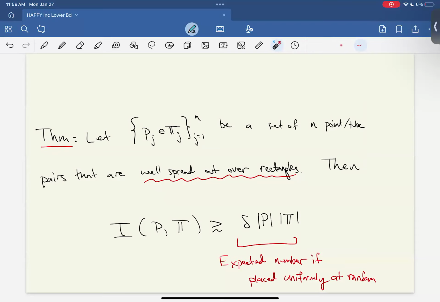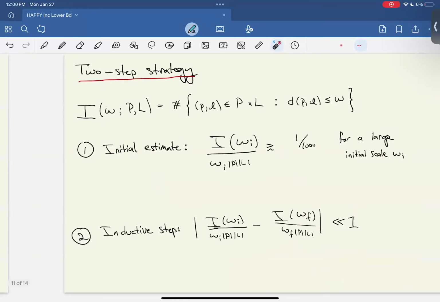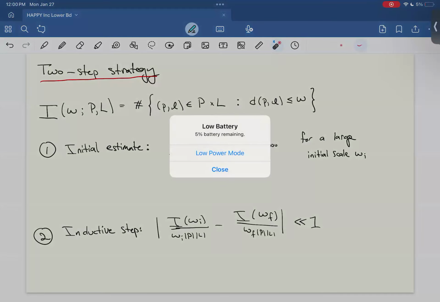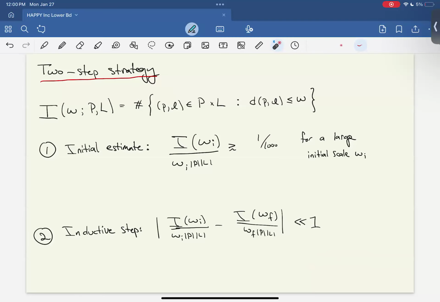Okay, and this theorem is combined with the rescaling idea in order to prove the extra incidence theorem from before. In order to prove this theorem, we use a two-step strategy that we learned from Roth. So we define a multi-scale incidence quantity, I of W, P, L, which is the number of point-line pairs where the distance between the point and the line is less than W.